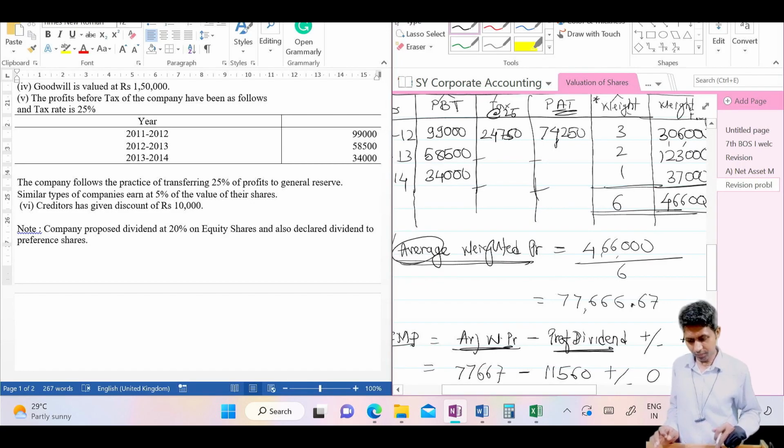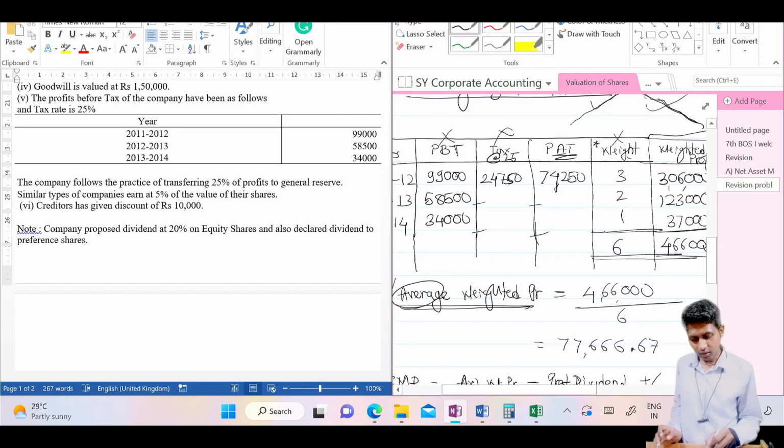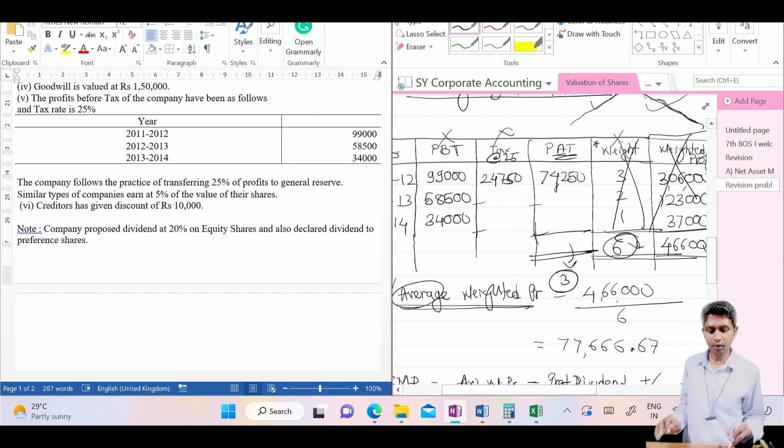And then one more we'll see where trend is not given. If trend is not given, then my dear students, profit before tax or profit after tax, do that calculation, and these columns you will not find then. If profit before tax, then calculate profit after tax, and then for this total just divide it by 3. Here we divide it by 6 due to weight, but if weight is not there, if no trend is there, then just divide it by 3. If profit after tax is given, then no need to write this, only take the total and divide it by 3. It's very simple, you can do so, I think so.